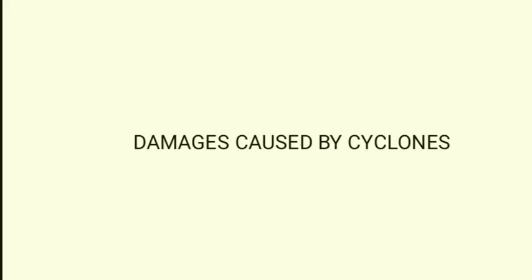Damages caused by cyclones. Water in the water bodies gets pushed towards the shore, which is indicative of an approaching cyclone. This sudden force of water can wash away everything on the shore, leading to loss of life. It appears like a water wall moving towards the shore.